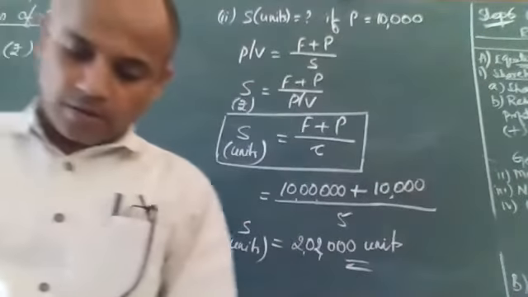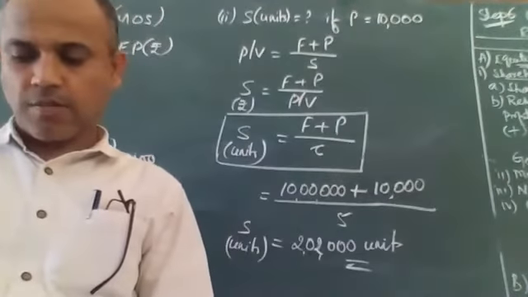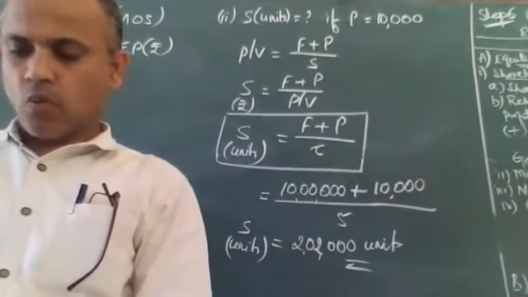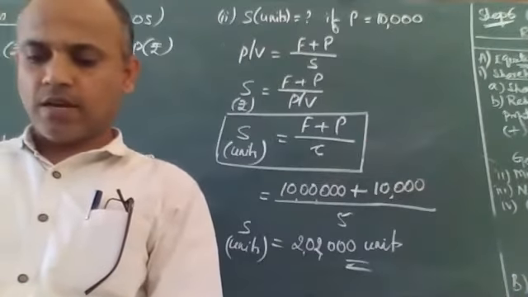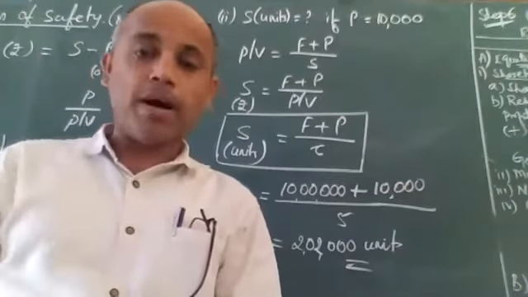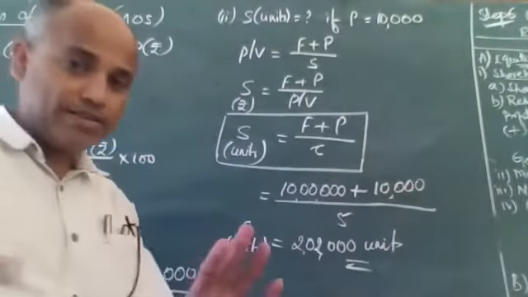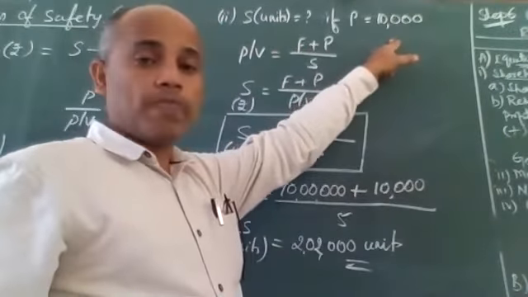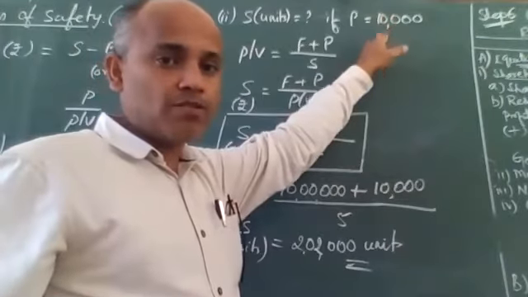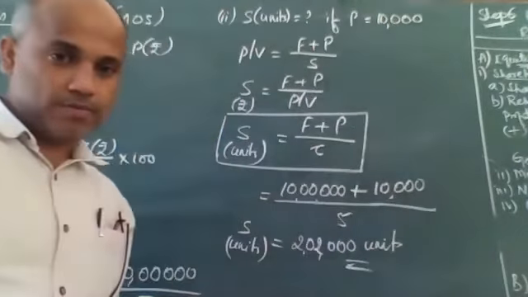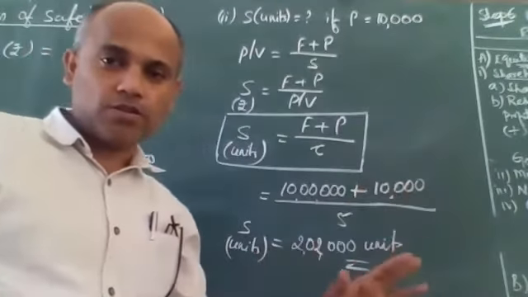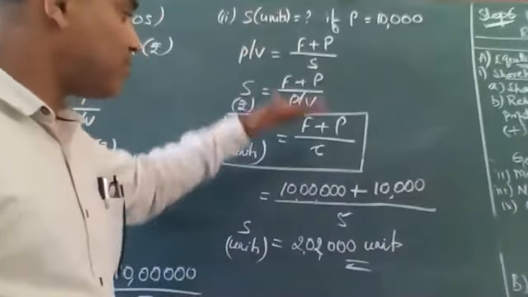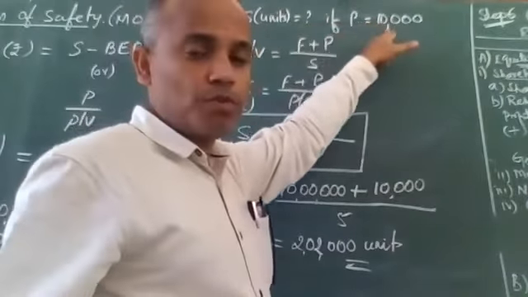And that's not over. There's one more bit of the question. He's asking something else there. What is the last question? He says, what additional units would be necessary to increase the above profits by rupees 5,000? Oh, it's very easy, guys. What is the above profit? 10,000. I want to increase this by 5,000. So in the place of 10,000, what will you take? You have to take 15,000. So wherever there is 10,000, you put 15,000 and do the problem.